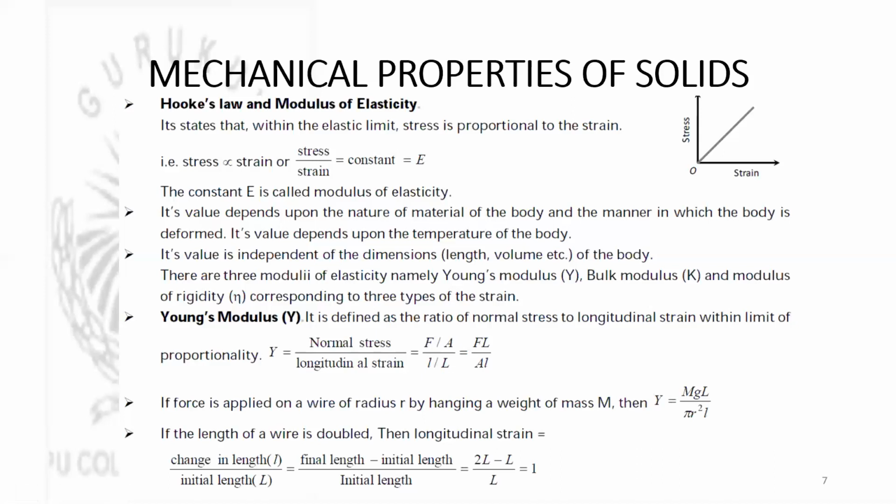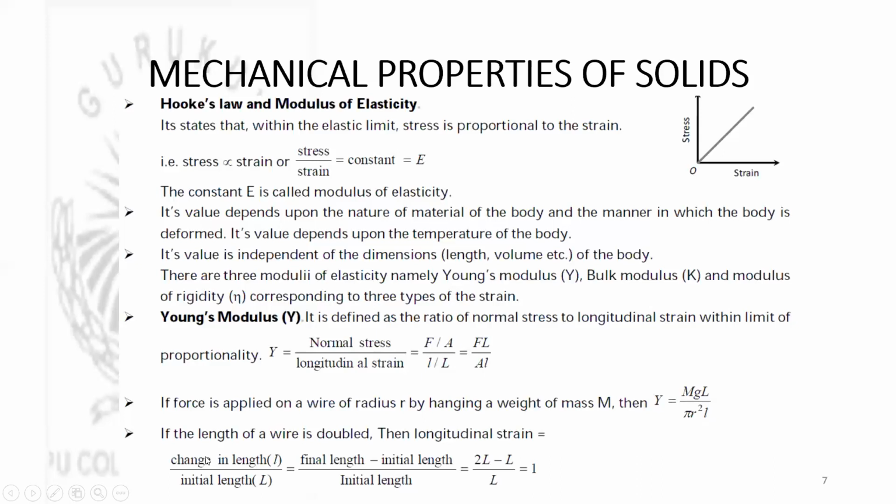Then if the radius of the wire is small and the force is applied by attaching a weight to it, then this F can be replaced by mg and A will be replaced by pi r square. Then the Young's modulus expression is given as Y is equal to mgL divided by pi r square small l.